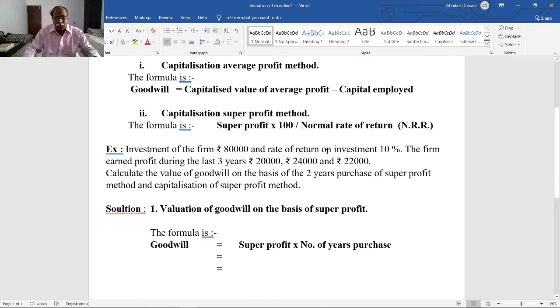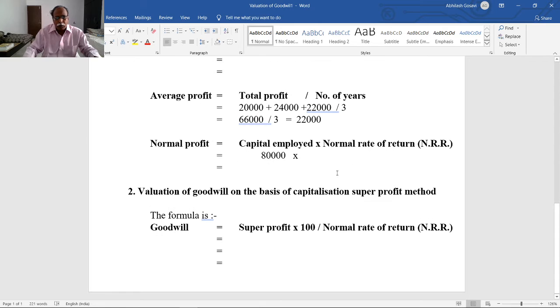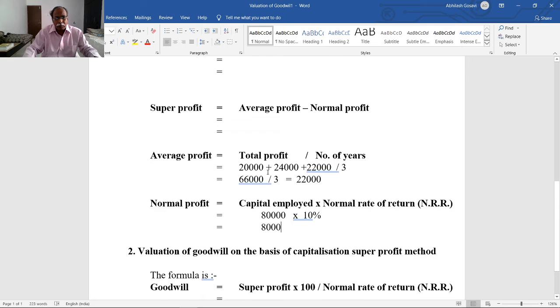Return on the investment is 10%. 80,000 multiplied by 10% is equal to 8,000. Normal profit is equal to 8,000.